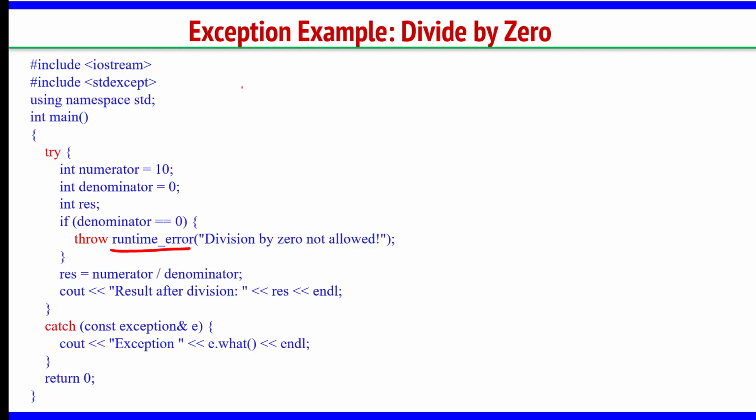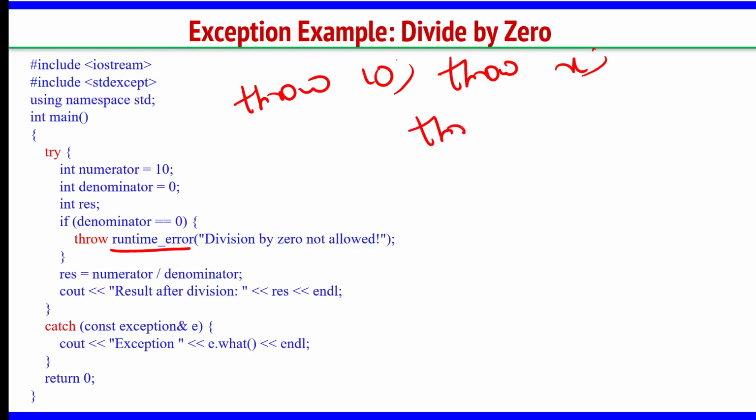See, if you want to throw a number, you can write 10, or you can write throw x, or you can throw a character also, throw single quote a, or you can write throw a character variable. You can throw like this. But if you want to throw a message,